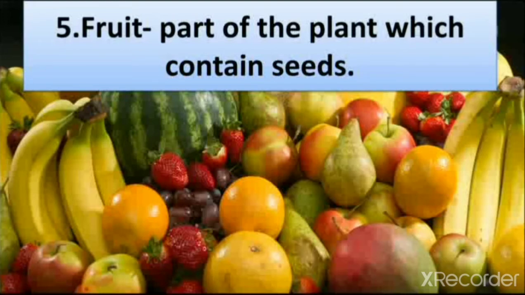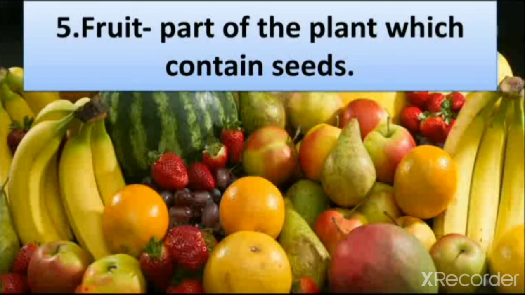You can see here that fruit contains seeds inside it. So not all fruits contain seeds, but most of the fruits contain seeds which help the plant to grow, and the seeds are also protected by fruits.